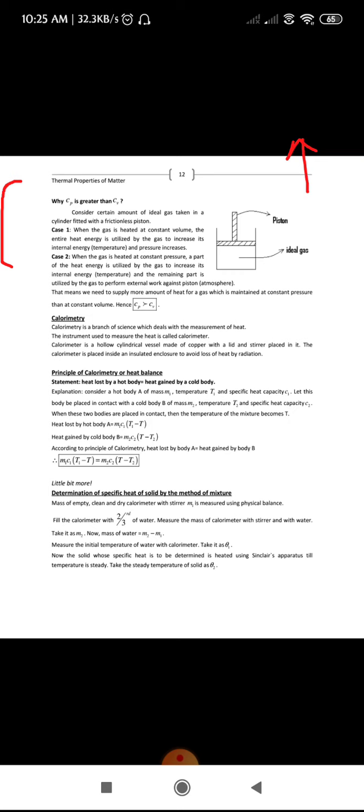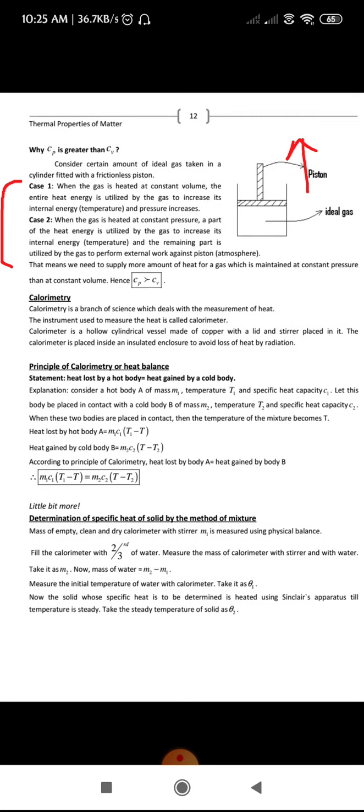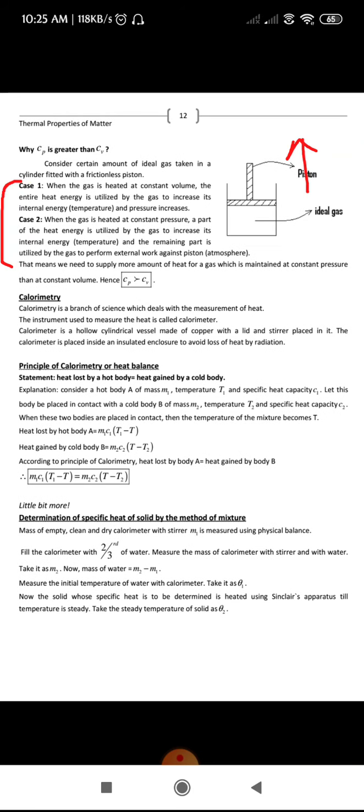Okay, fine. We shall move to the next topic, that is calorimetry. If you are from ICSE, I think you have already gone through this calorimeter in the 10th standard itself, right? The same thing. Let us see what we mean by calorimetry. Calorimetry is a branch of science which deals with the measurement of heat. The instrument used to measure heat is called a calorimeter. A calorimeter is a hollow cylindrical vessel made up of copper with a lid and a stirrer placed in it. The calorimeter is placed inside an insulated enclosure to avoid loss of heat by radiation.